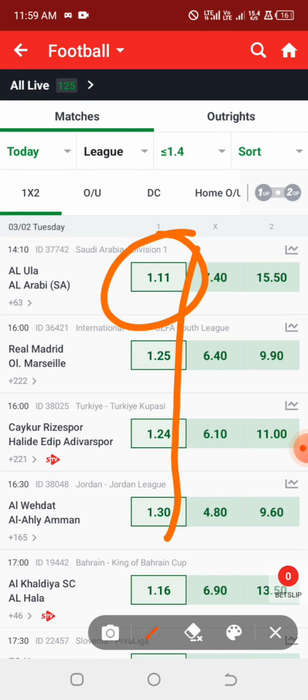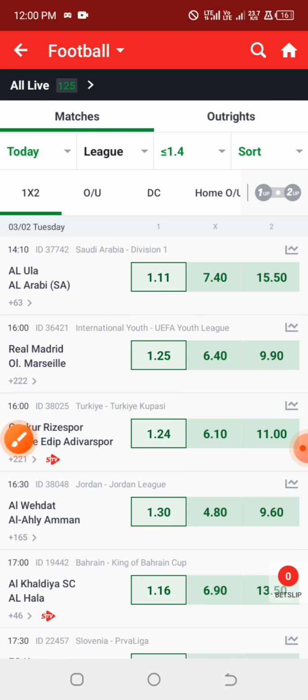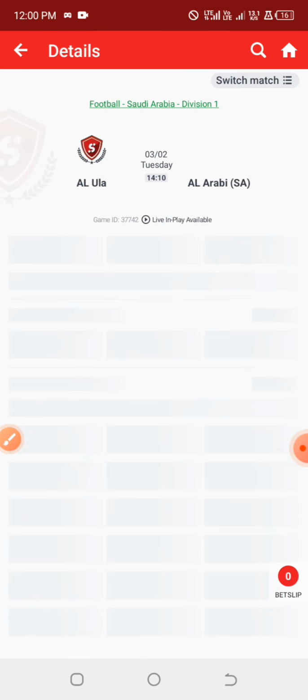So if you have any strategy or any manual method that you use to filter out games that are not fit for double chance, then you can apply it. It depends on your choice, but if the odds range is within 1 to 1.4, you are good to go. Games like this, you may decide to remove if you don't like them because of the odds, but if you are looking for accuracy, you can apply it.